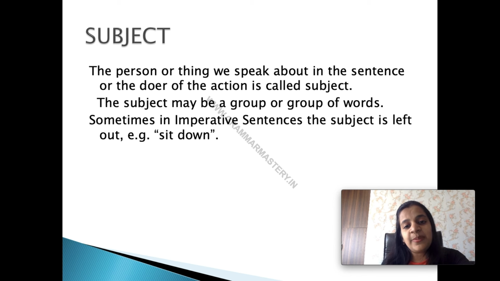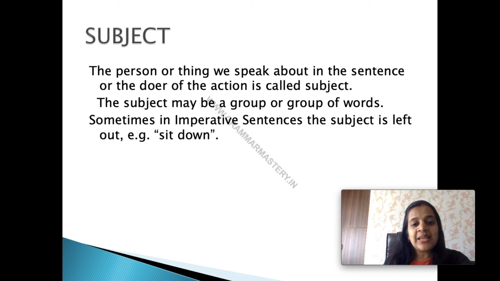The subject may be a word or group of words. अब जैसे हमने बोला Ashoka, here we have only one word as the subject, but if we say Emperor Ashoka or the King Ashoka, here we have a group of words. तो subject may be a word or group of words. Subject जो होता है वो एक word का भी हो सकता है, एक से ज़्यादा words का भी हो सकता है.